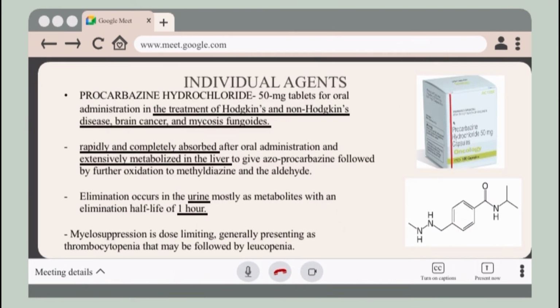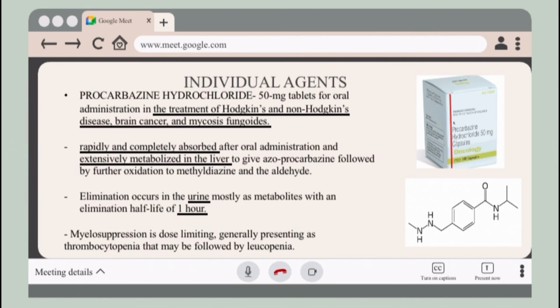For the individual agents, we have procarbazine hydrochloride. It is available in 50 milligram tablets for oral administration in the treatment of Hodgkin's and non-Hodgkin's disease, brain cancer, and mycosis fungoides. It is rapidly and completely absorbed after oral administration, and it is metabolized in the liver to give azoprocarbazine. So this is the plasma kinetics of procarbazine and its major metabolite, followed by further oxidation to methyldiazine and aldehyde. Elimination occurs in the urine mostly as metabolites with an elimination half-life of 1 hour.